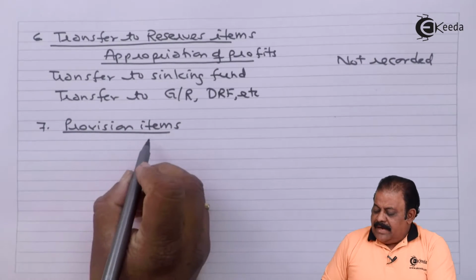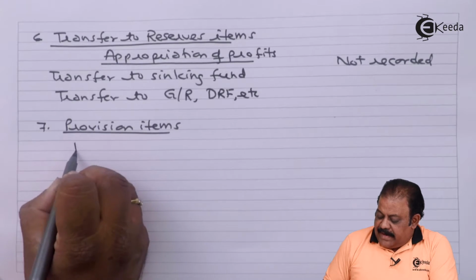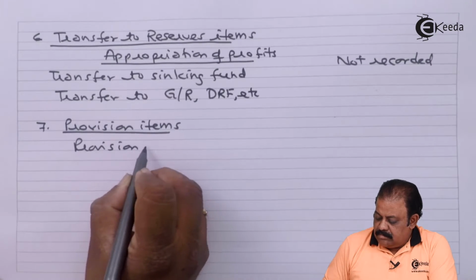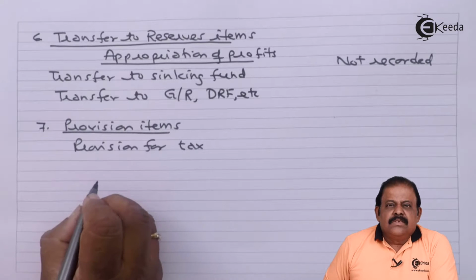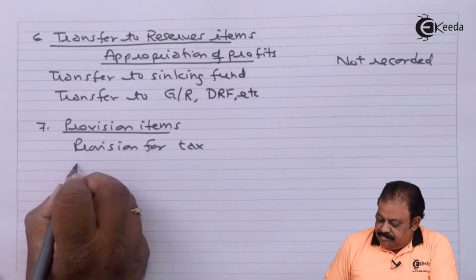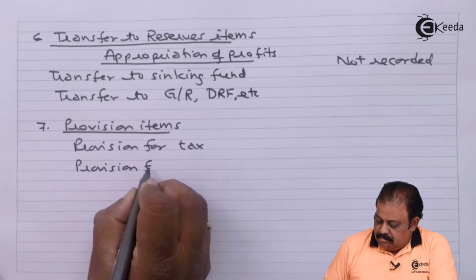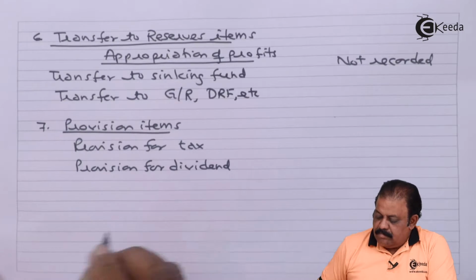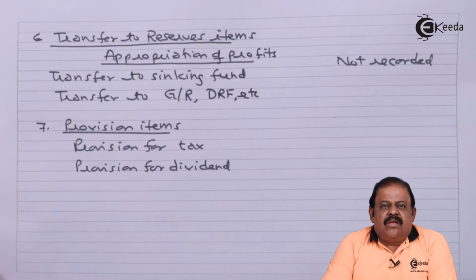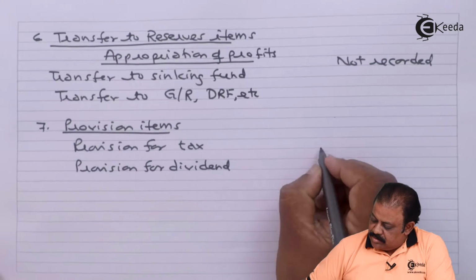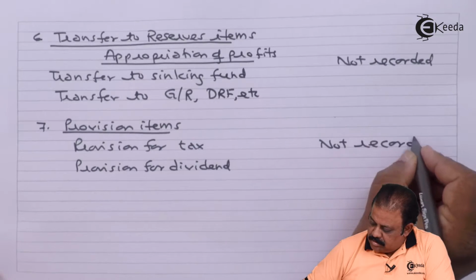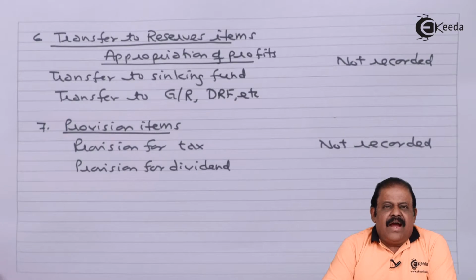Continuing, items of provision like provision for tax, provision for dividend, these provision items are recorded only in the financial book. They are not recorded in the cost book. By recording items of provisions, profit of the financial book goes down and profit of the cost book remains up.